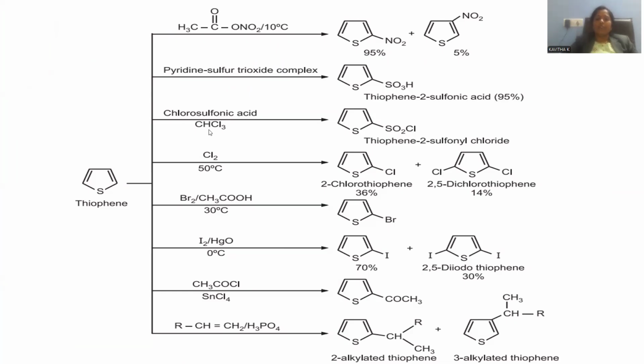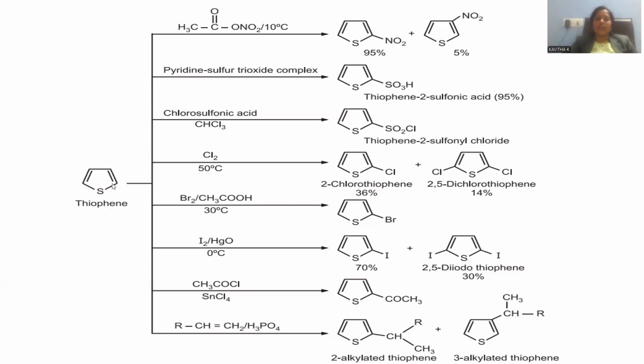Chlorosulfonic acid, when working upon this thiophene in chloroform solvent, is able to generate SO2Cl. SO2Cl is called sulfonyl chloride. SO3H is called sulfonic acid. SO2Cl is called sulfonyl chloride, which is generated at the position number 2 by treating with chlorosulfonic acid reagent. Chlorination.